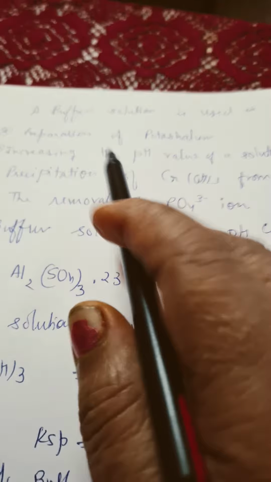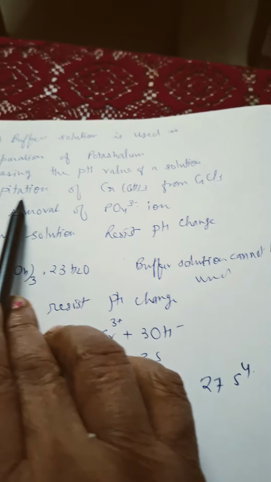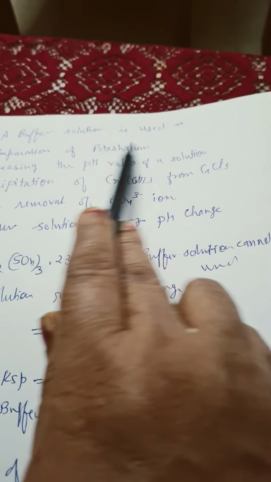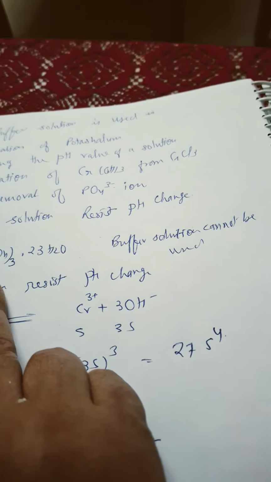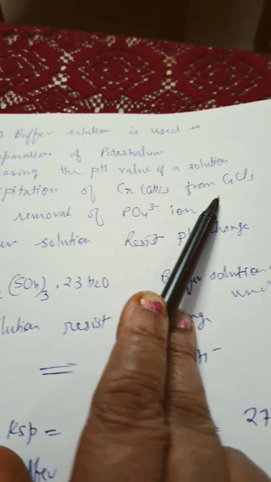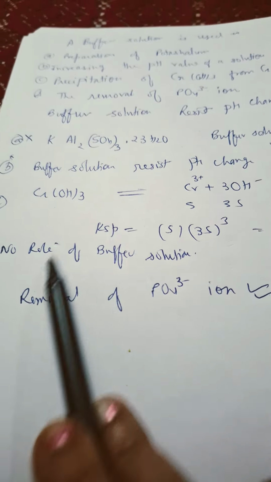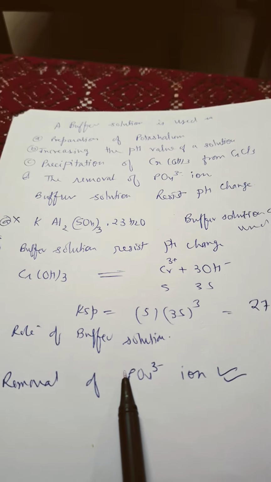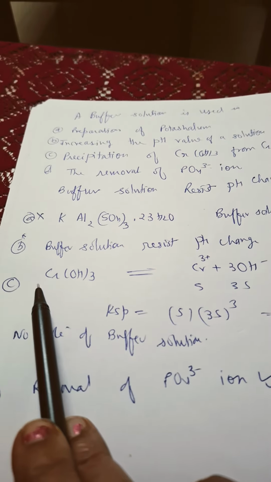Clear to you? We discussed one MCQ: buffer solution is used for removal of phosphate ion. I will give you the correct answer. They have given preparation of potassium, false; increasing pH value, false; precipitation of Cr(OH)3, false. The only correct thing is that after the addition of this buffer solution, removal of phosphate ion will take place, because Cr(OH)3 precipitation depends upon Ksp, so that option will be wrong.